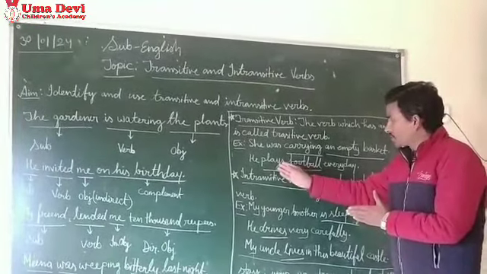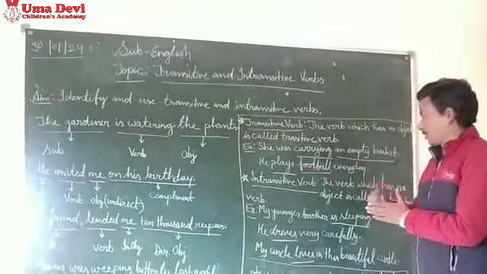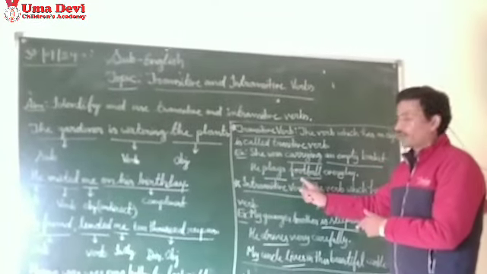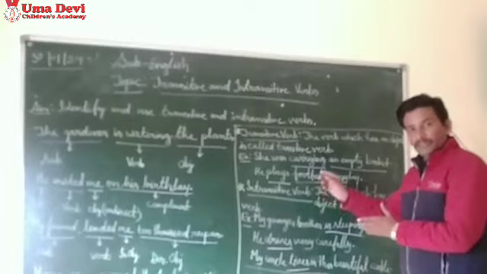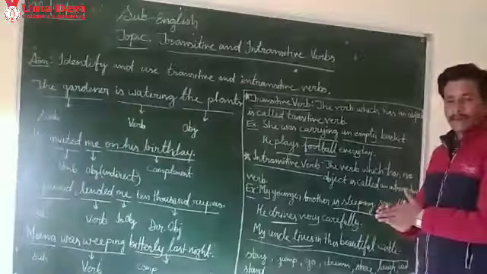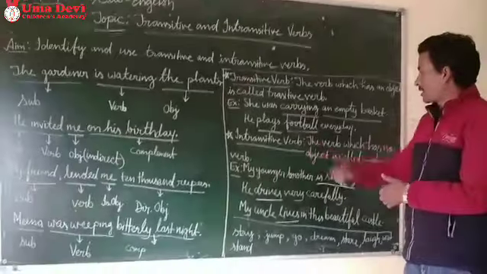What is the object of the verb plays? Football. So you can say the verb plays has an object. That is why we can say this is a transitive verb. Okay? Now, what is an intransitive verb?